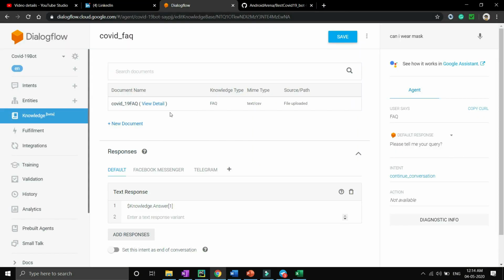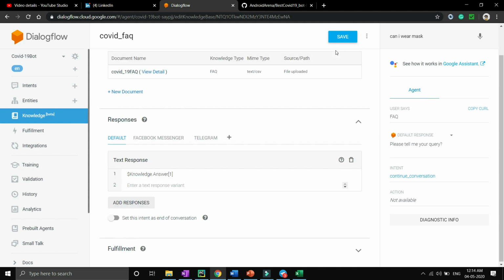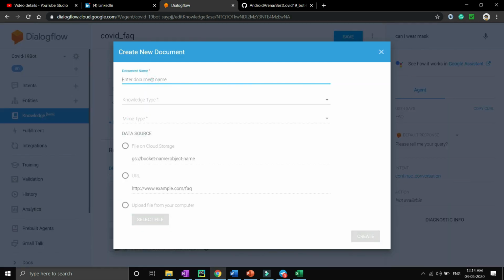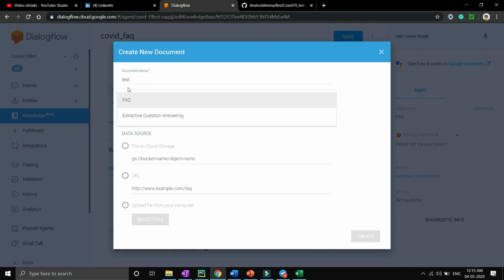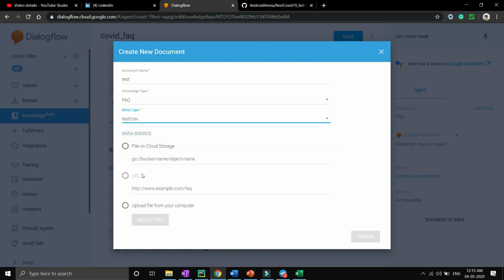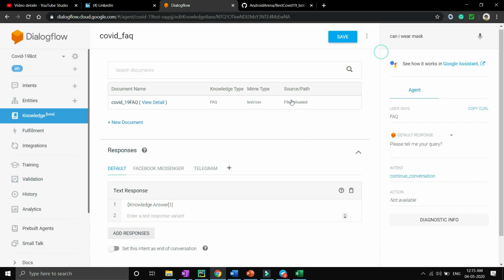So let's jump to Dialogflow, and I have created my Dialogflow knowledge base document with this name. After uploading, if I create a new document, just name it test. You have to give a proper name like COVID_FAQ, but I have given test just to show you. Choose FAQ, then the MIME type is CSV, because we have a CSV file and we will be uploading it from the computer. Just upload it and hit create.